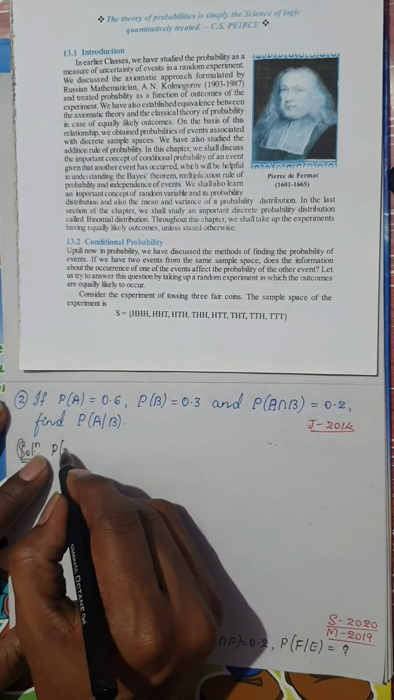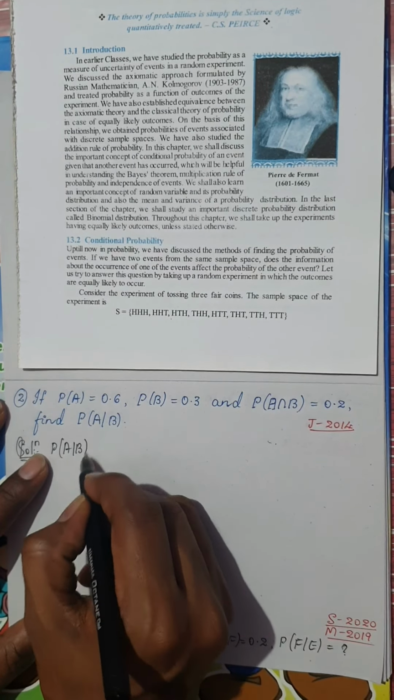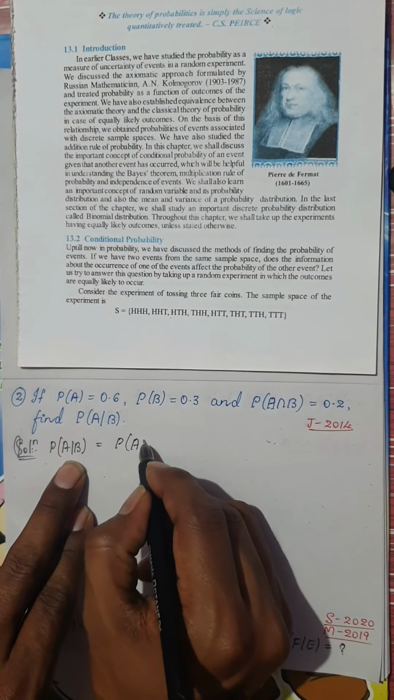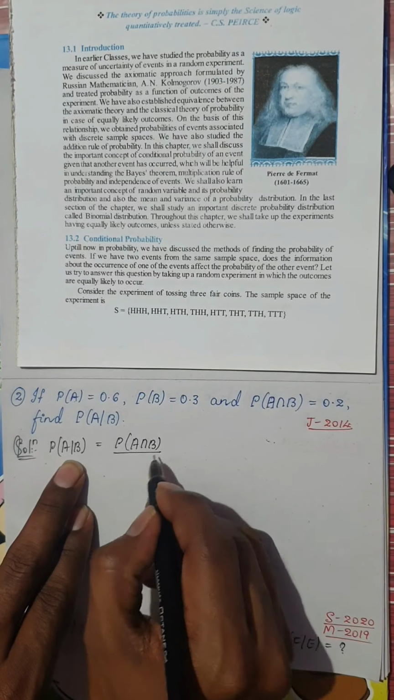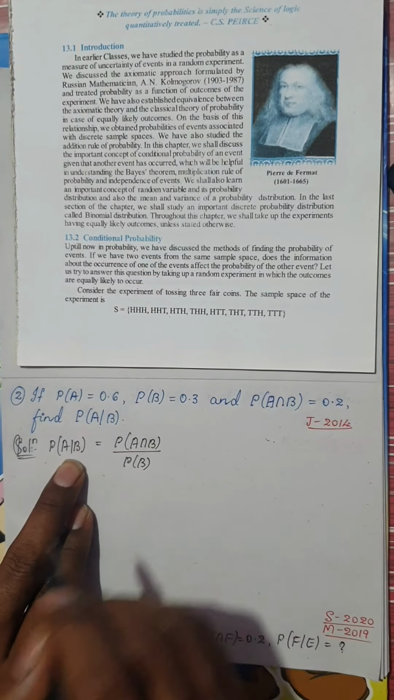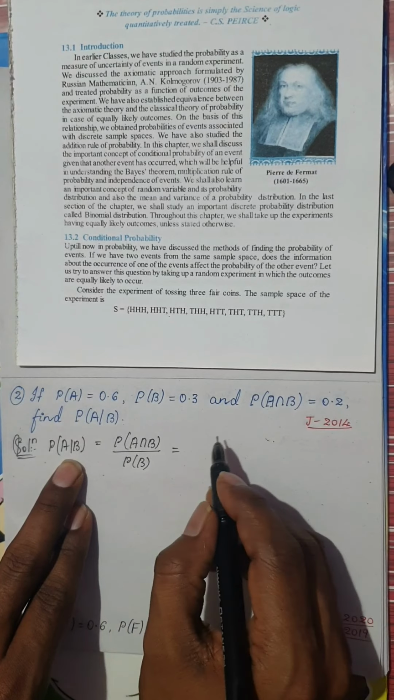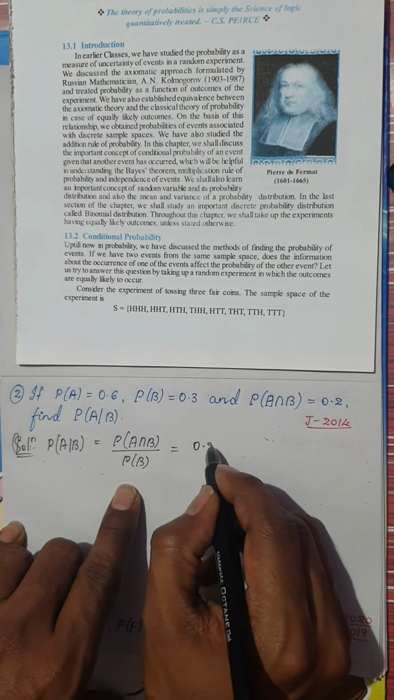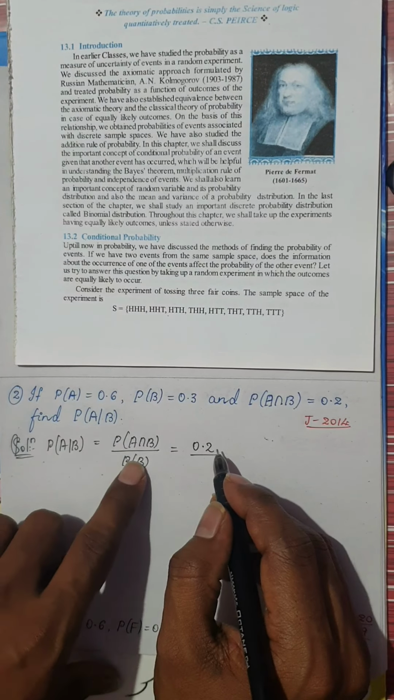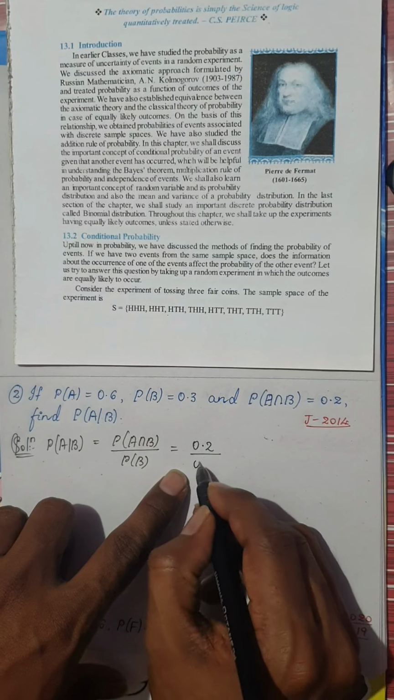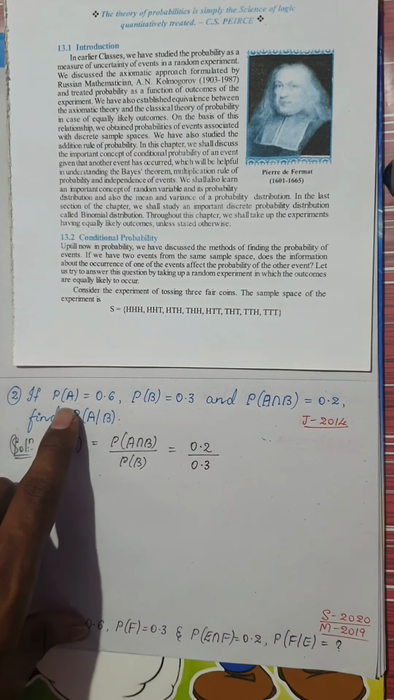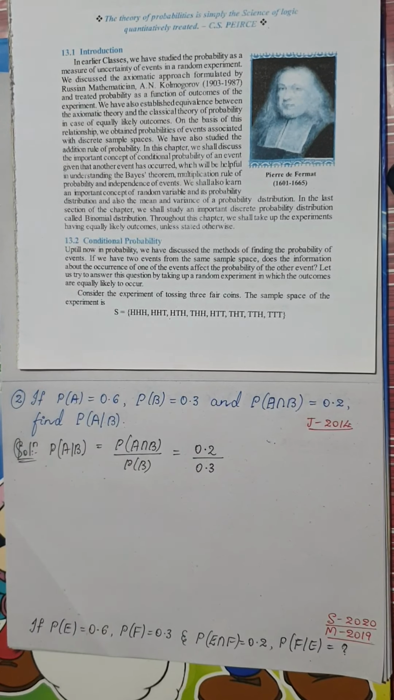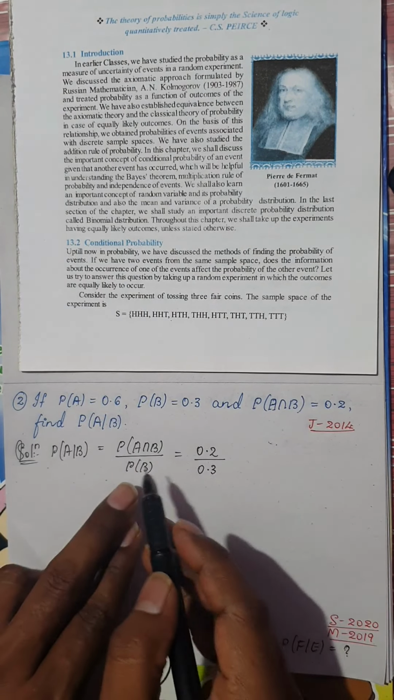So probability of A conditional B. As I told you, let us use my formula. Probability of A conditional B would be nothing but probability of A intersection B divided by probability of B. So in a single line you can write the answer. What is probability of A intersection B? He has given 0.2 divided by probability of B. Please be very careful, dear students. Now you might be wondering, why has he given probability of A? It's very simple, just to confuse you. Don't get confused. Just use the formula.